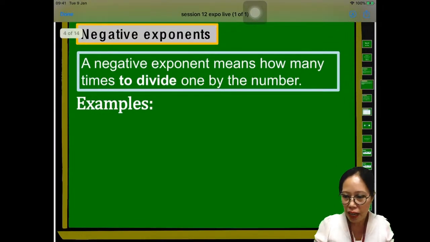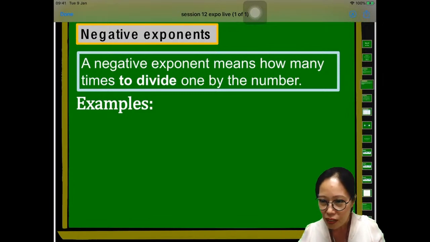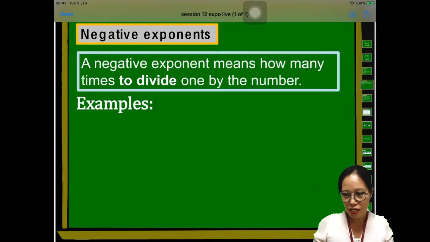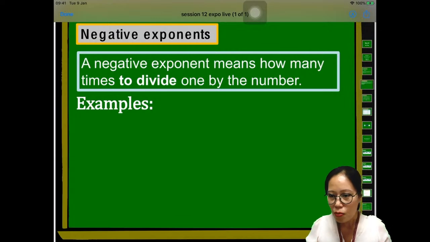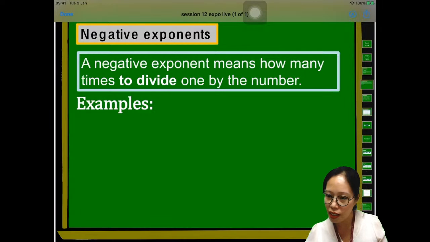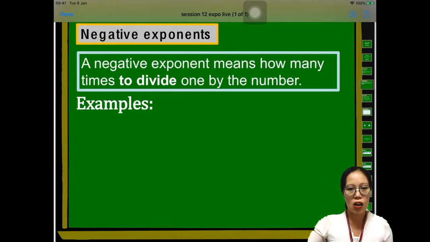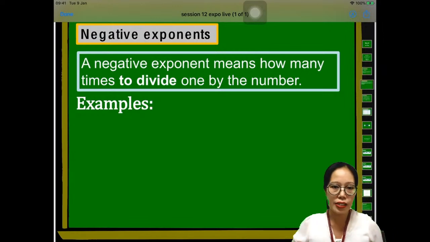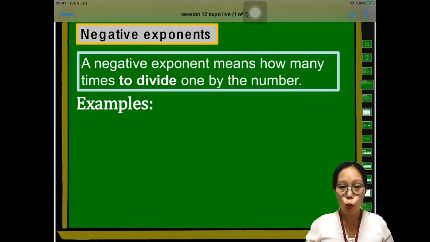So let's have some examples here. You have a lot of answers here now, but I already got an answer. So wait for the next question. For the first question, I gave the point to number 20 of 5/5. I saw his answer first. So negative exponent means how many times to divide 1 by a number.